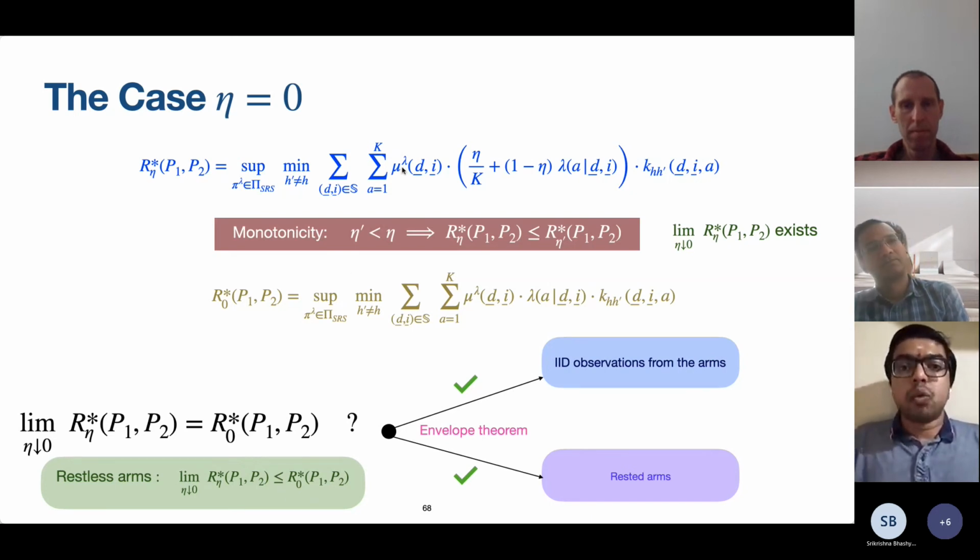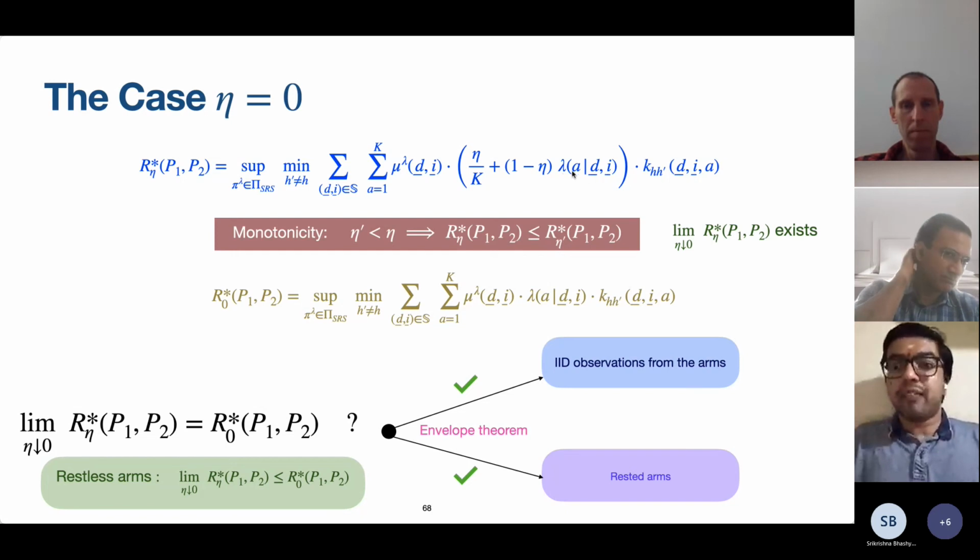Now, here is mu lambda. For any given eta, the mu lambda is the stationary distribution corresponding to a stationary arm selection policy pi lambda. Lambda is simply a conditional distribution here. In the rested setting, lambda was an unconditional probability distribution on the arms. We just had lambda of A. But in the restless setting, we have lambda of A given the DIs.